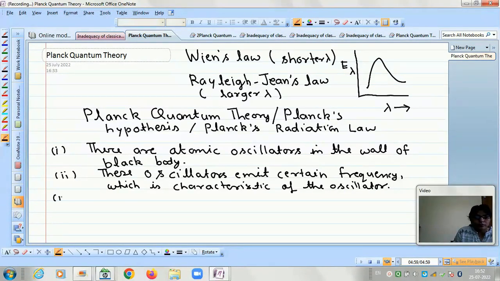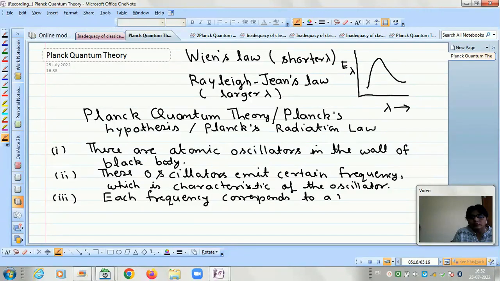Then each frequency corresponds to a mode.